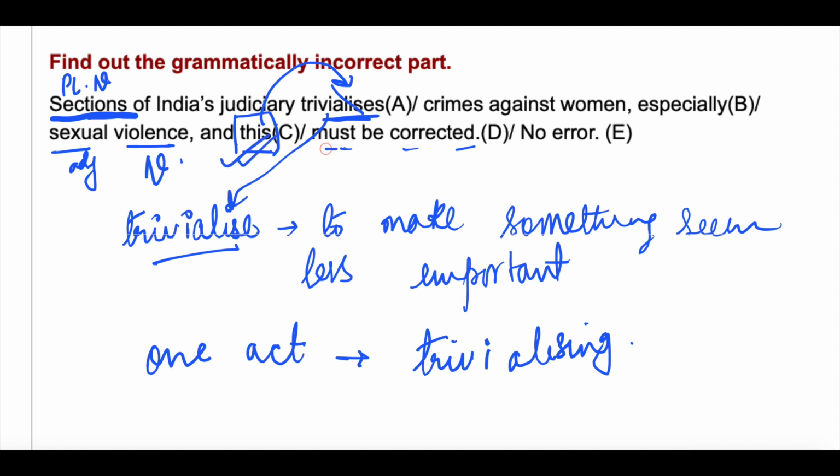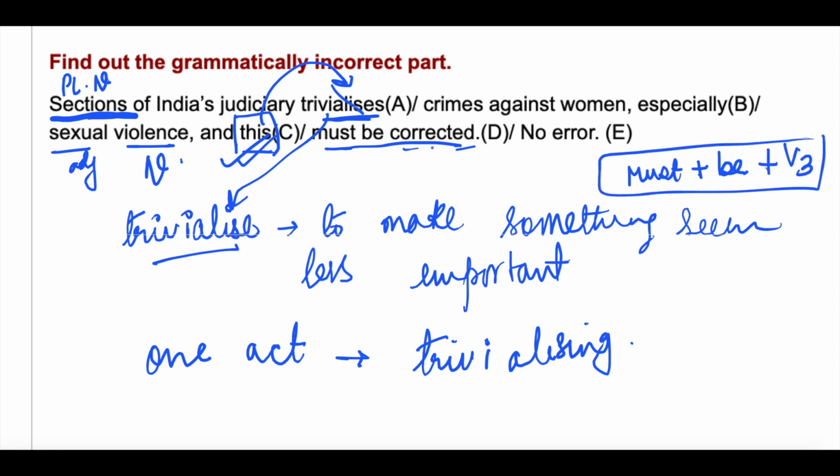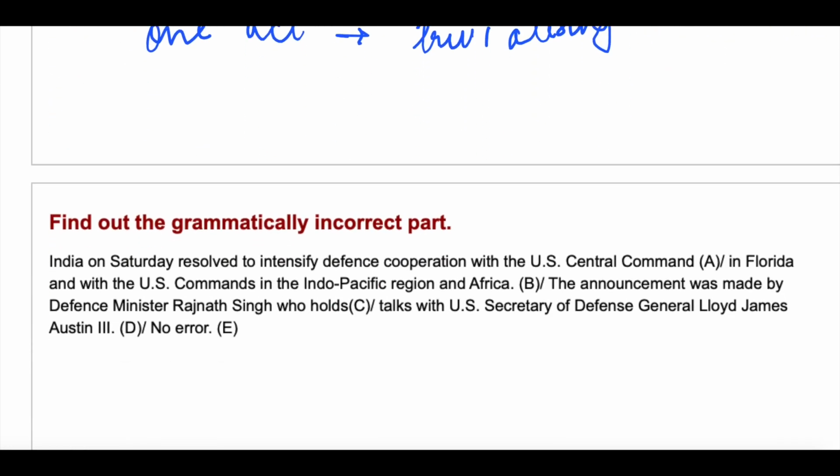Now must be corrected. Must plus be plus V3 is used when the sentence is in passive voice, because who will correct this? The doer is not given, so this part is in passive voice, and that's why must plus be plus V3 has been used. So here your answer is, in this question, your answer is part A. Part A is grammatically incorrect. Next.